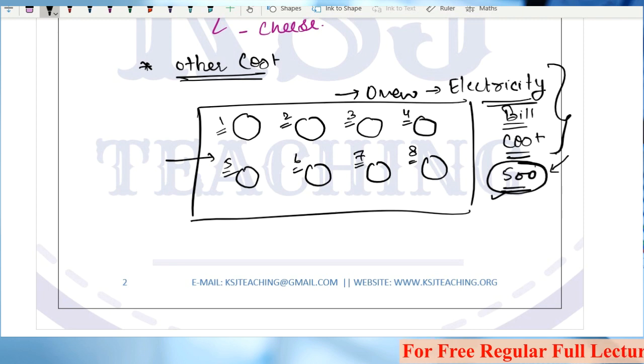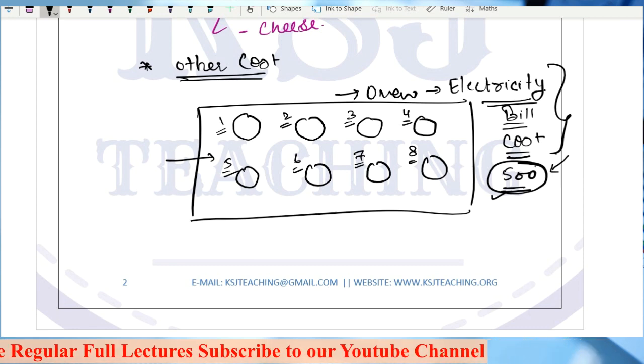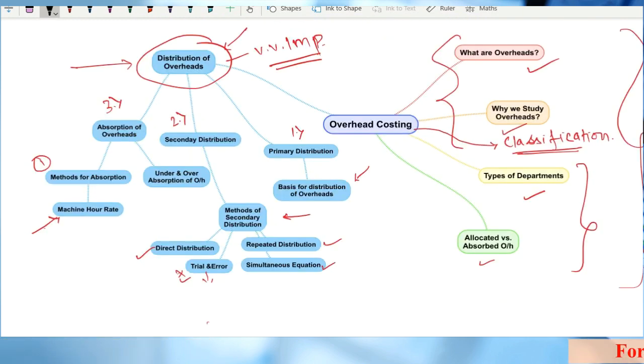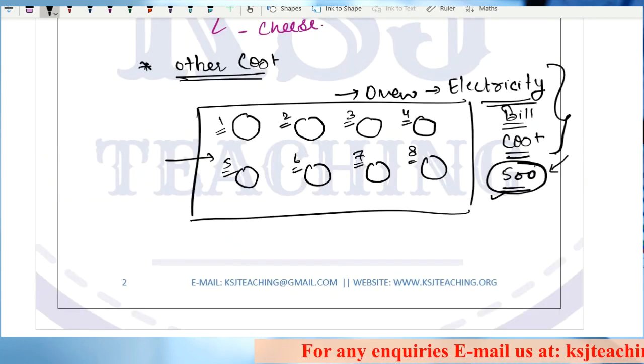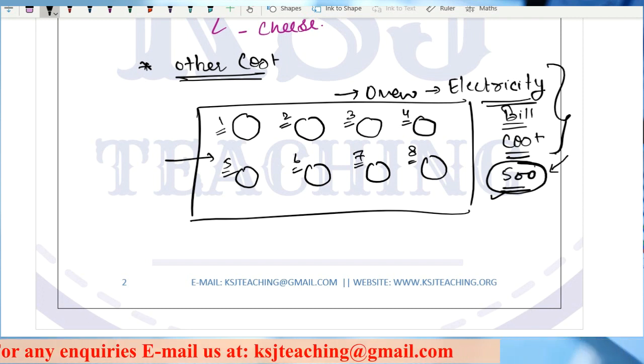No, sir, we cannot identify it directly on the face of it. Yes, we can divide it by the number of units. That is a separate thing. That is a part of overhead costing, right? That is one of the methods that you will learn under the topic methods of absorption. But can you identify directly how much electricity has been used for one pizza?